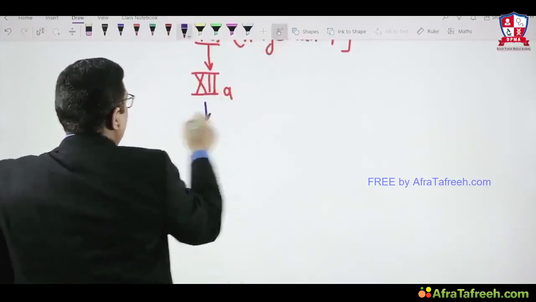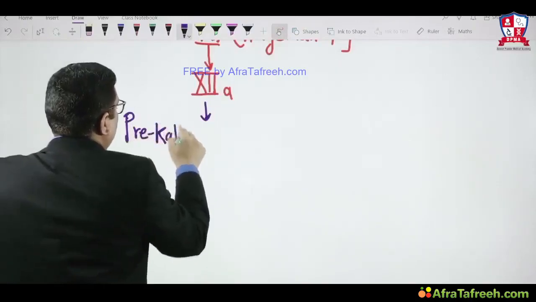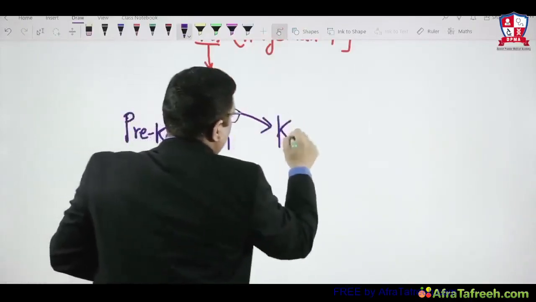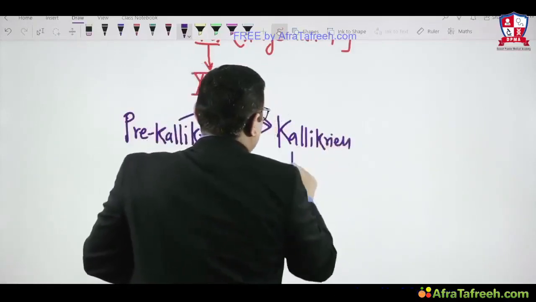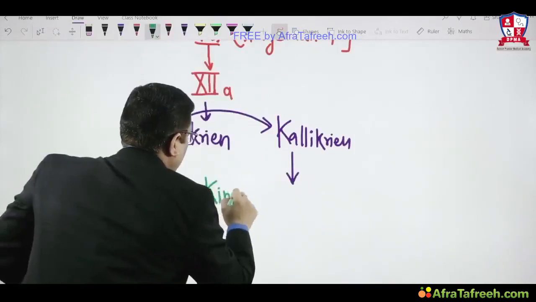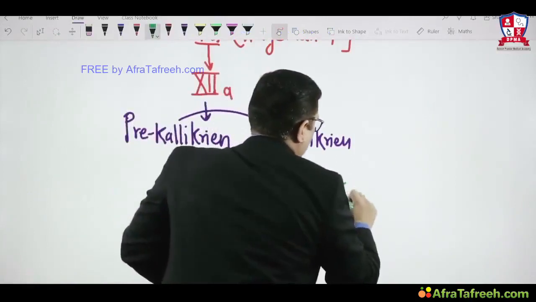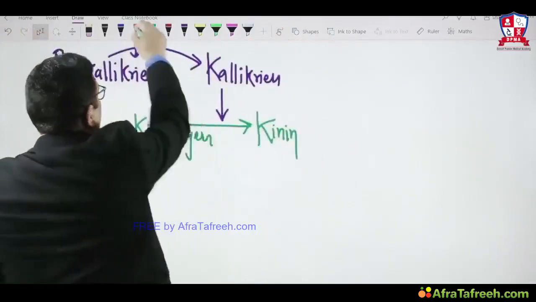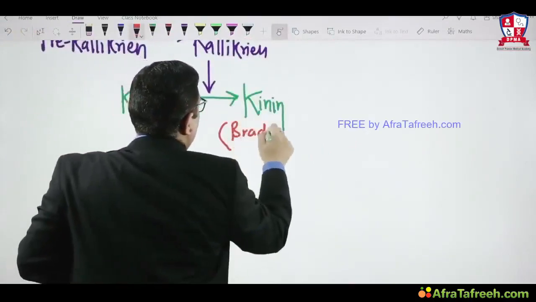This activated form of factor 12 will convert prekallikrein to kallikrein. And this kallikrein will convert kininogen to kinin, which is bradykinin, right? So this is also called bradykinin. So this is how bradykinin is formed.